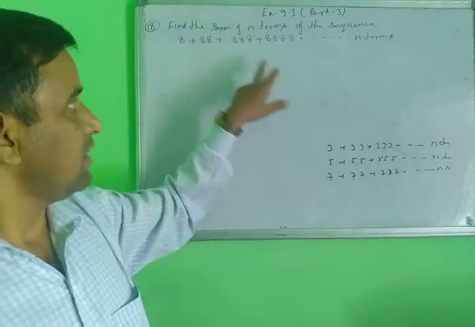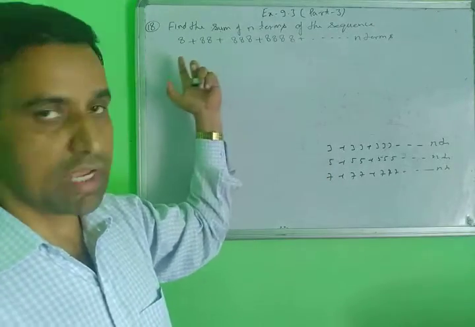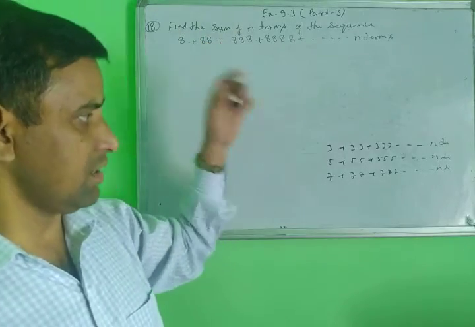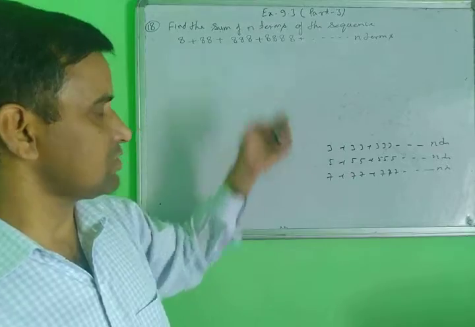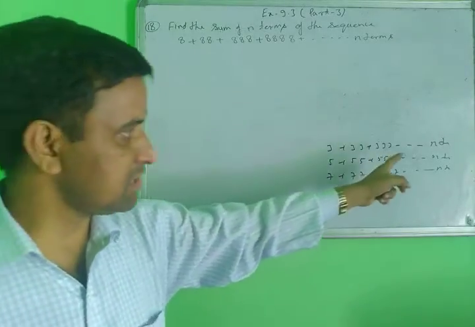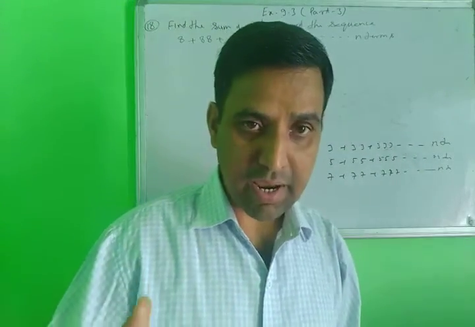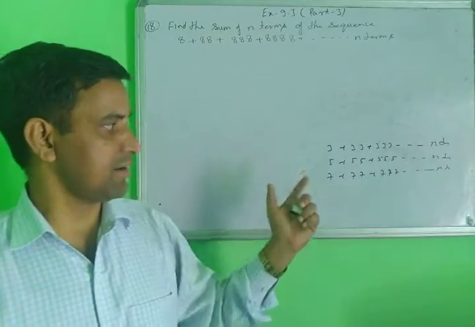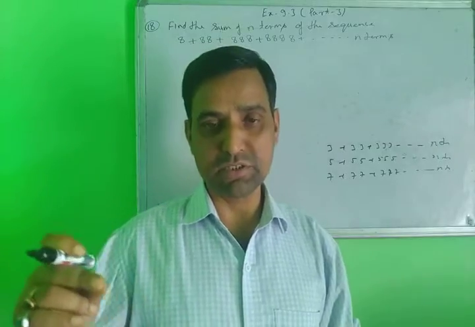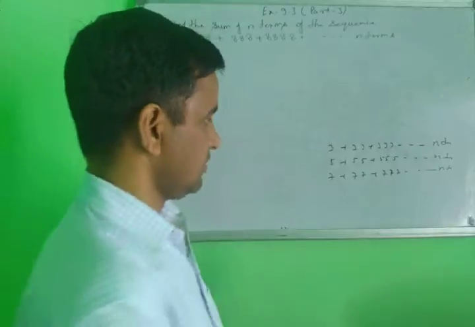In any question of this type, whether you are having 3, 5, 7, 9, or any number, first of all you will take common the digit which is given. Then you will multiply and divide by 9 in every part. After that you will convert this sequence into a GP. Yes, now start the solution.